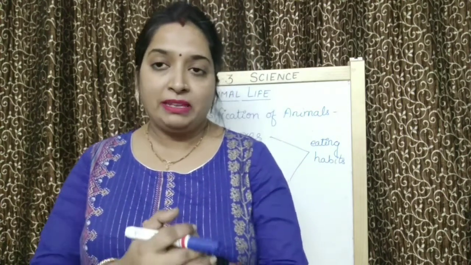What are domestic and pet animals? Domestic and pet animals live with us. Can you name a few animals which live on trees? Yes, monkeys. Name any animal which flies in the air? Birds. Name any animal which lives both on land and in water? Frog.